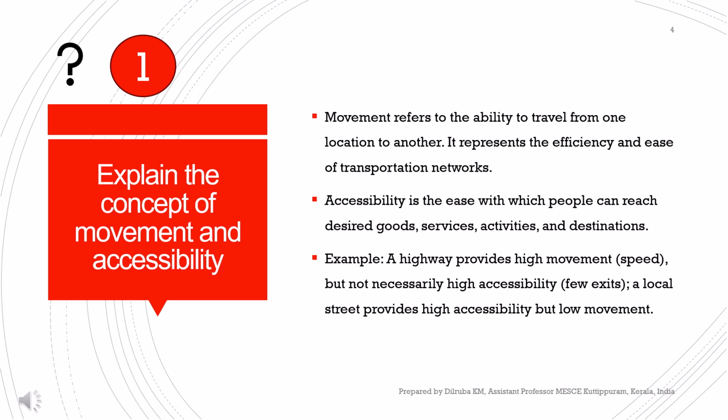For example, a highway has high movement and provides high speed, but it is not necessarily highly accessible because only a few exits will be there. Whereas a local street will be very much accessible, but the movement is very restricted because of the crowd in it. So this is the concept of movement and accessibility.